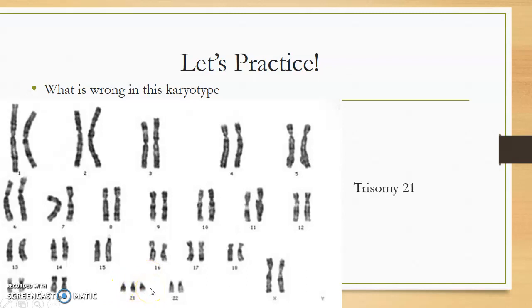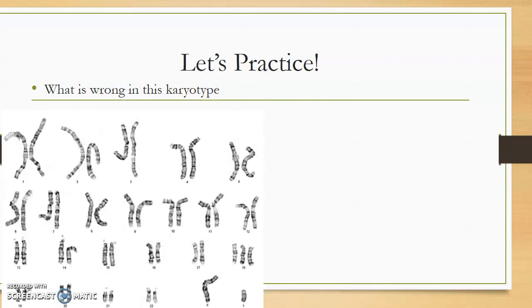So this person has trisomy 21. This would be a karyotype of somebody that has Down syndrome. Everything is normal except for this 21st pair, which is called trisomy 21. As we talked about in class, we talked about the physical characteristics of somebody with Down syndrome. We'll try one more. Okay, let's take a look at this last one and see if you can figure out what's wrong with this one.